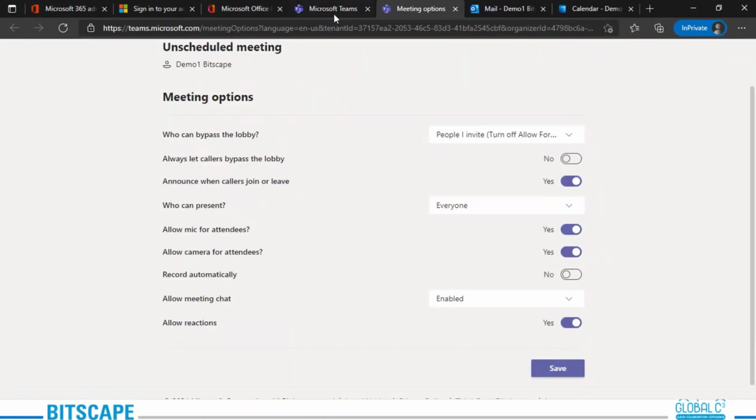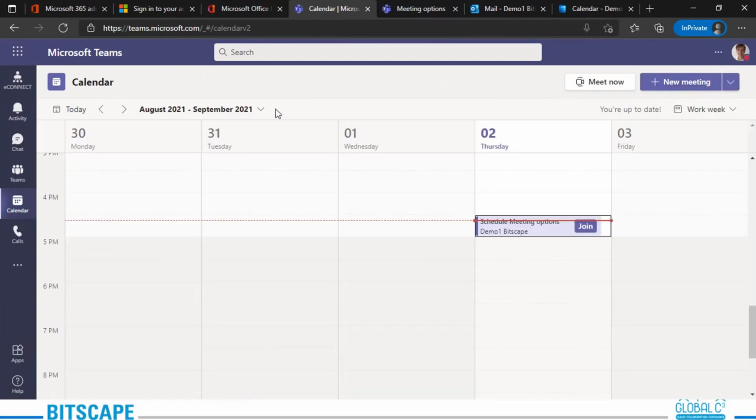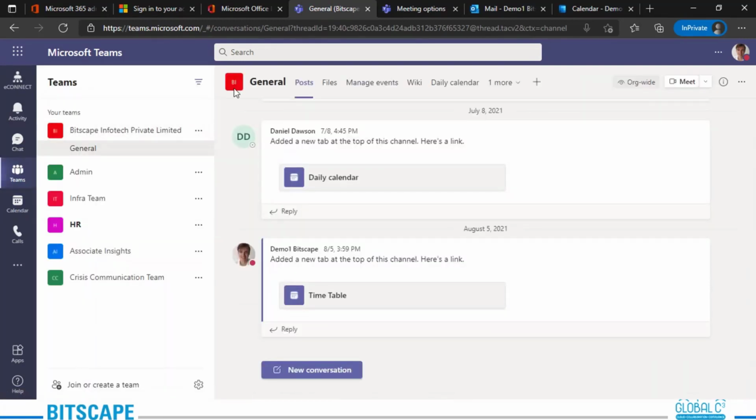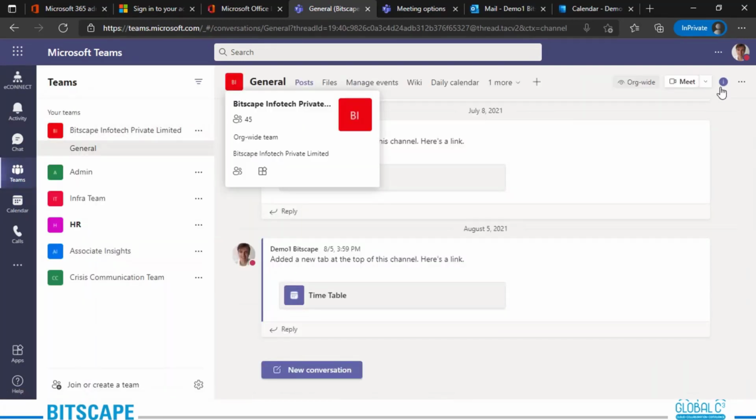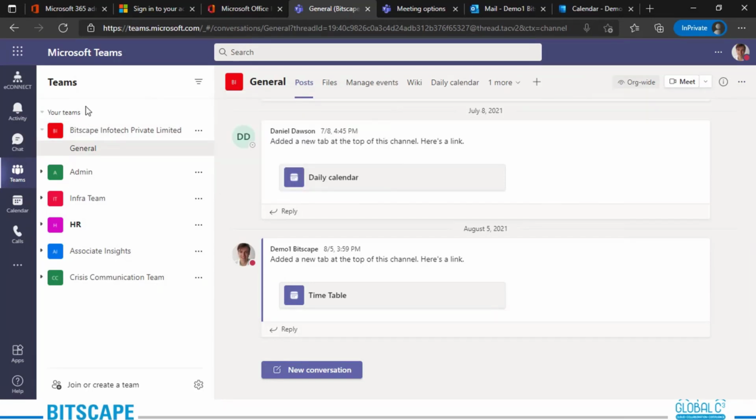Right here I am under Microsoft Teams. Okay, let me close this. Now let me go to Teams. Point number one is that you have more options here. These are your different set of teams. All the files that you share under these teams, again to state the fact, have their database under SharePoint.